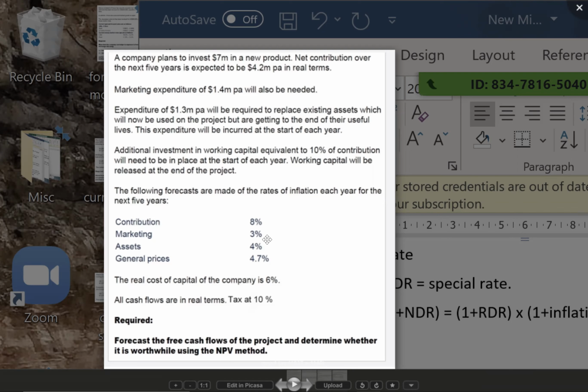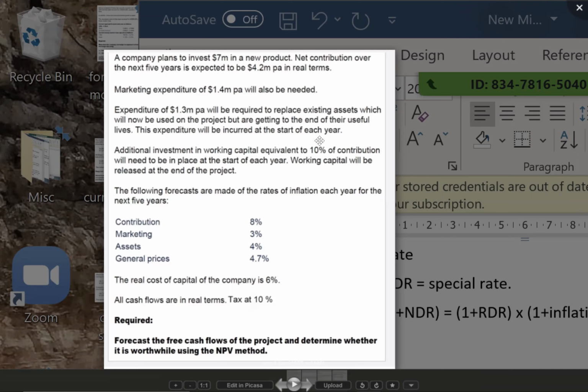They have given expenditure is 1.3 million per annum. So expenditure is for 5 years. But should we write 1, 2, 3, 4, 5, or should it be written in year 0, 1, 2, 3, 4? The expenditure is at the start of each year. Start of each year means what? Year 1's expenditure, I'll write at the start of year 1, which means end of year 0. So year 1's expenditure in year 0, and similarly year 5's expenditure in year 4. So instead of writing expenditure from year 1 to 5, I'll write expenditure from year 0 to 4. Understood? Start of each year.